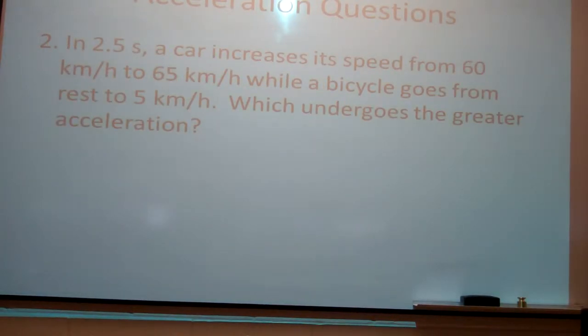Alright, in 2.5 seconds, a car increases its speed from 60 kilometers per hour to 65 kilometers per hour, while a bicycle goes from rest to 5 kilometers per hour. Which undergoes the greater acceleration? They're the same. Does that make sense, everybody? The change is the only thing that matters, not the speed.